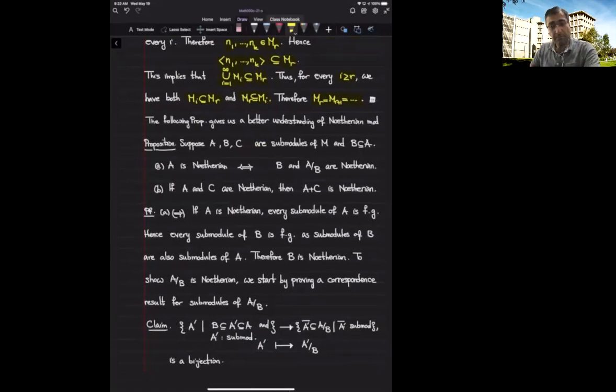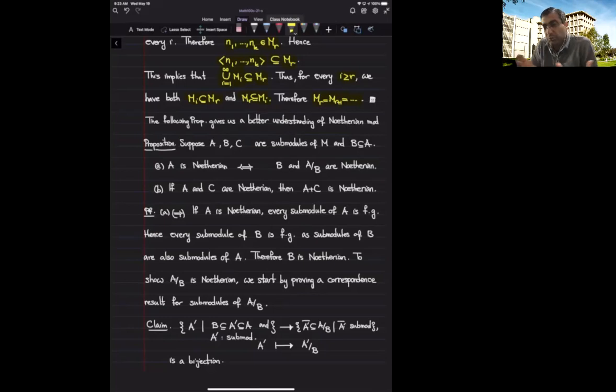Okay, so far we have a description of Noetherian modules in terms of finite generatedness of its submodules. But maybe it's not good enough from a structural point of view. It doesn't give us a constructive way of understanding what modules are Noetherian.